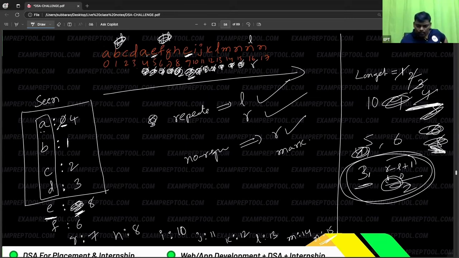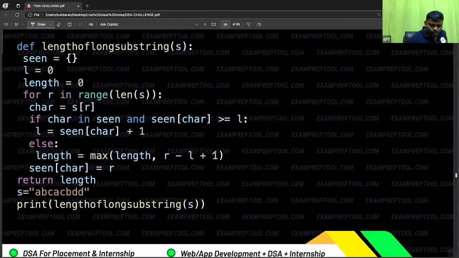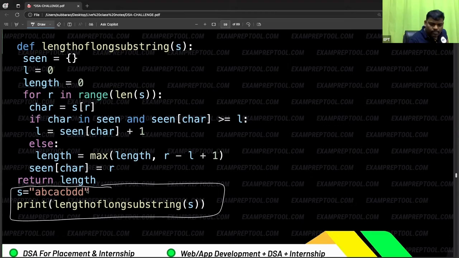So see the program for this. This is the main program, it starts from main. I took one string with indices 0th, first, second, third, fourth, fifth, sixth, seventh. So 0 to 7. Now I passed this string.